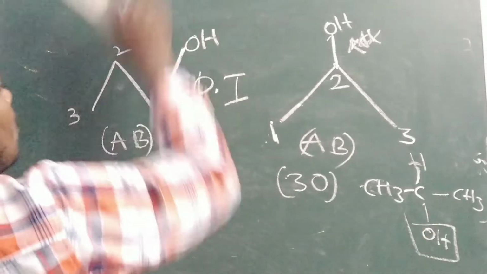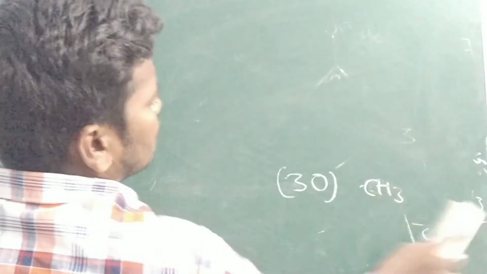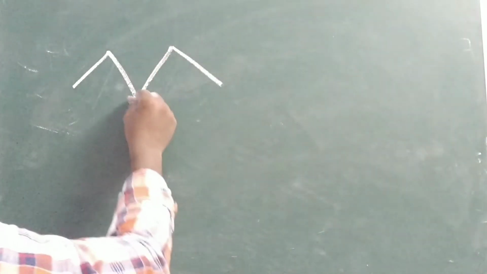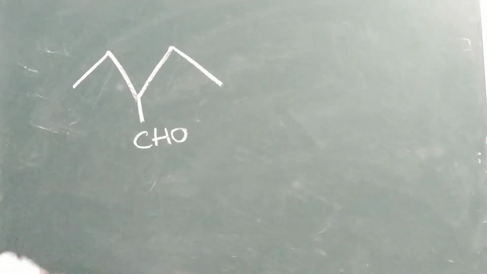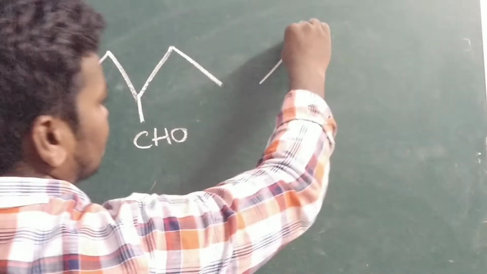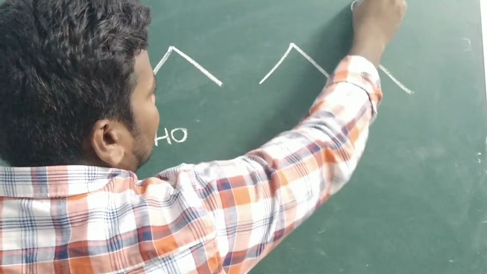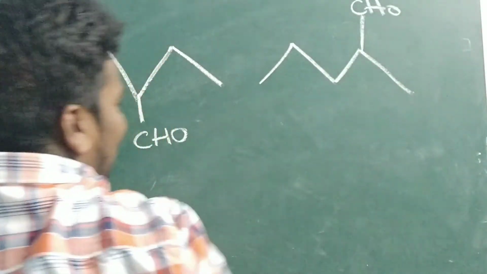So like this we have to see. Next one you can see. Identify whether it is position isomerism or chain isomerism. Here I am taking a different example.